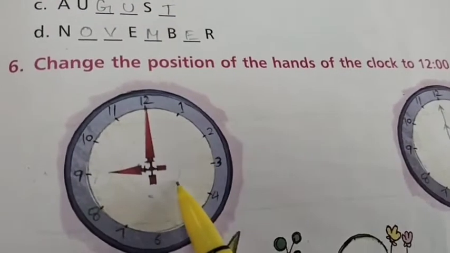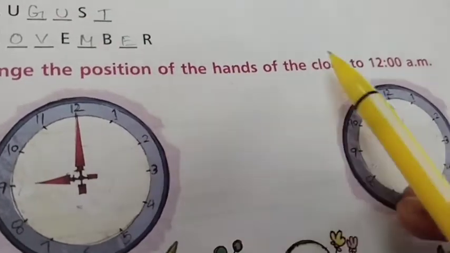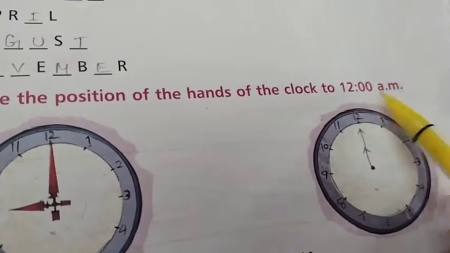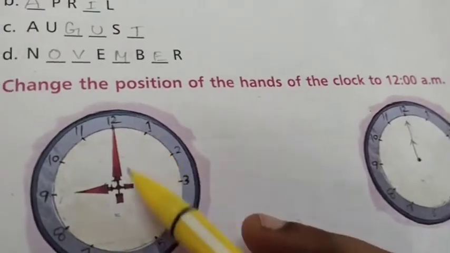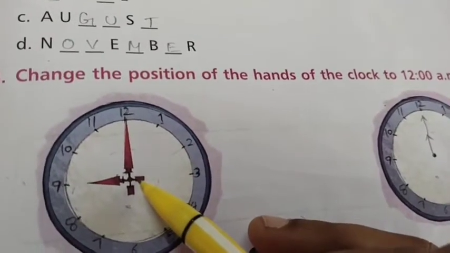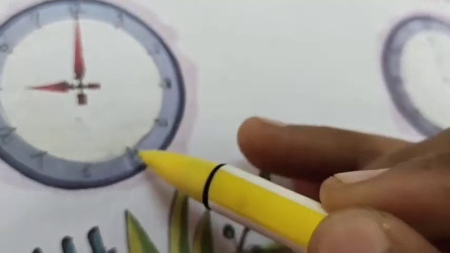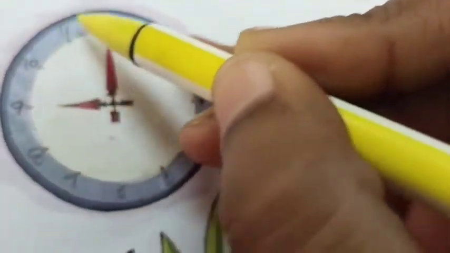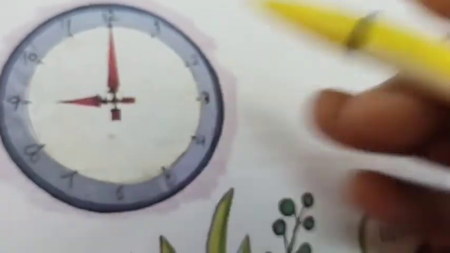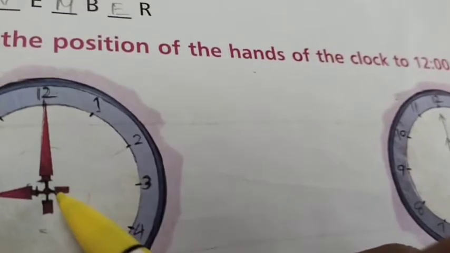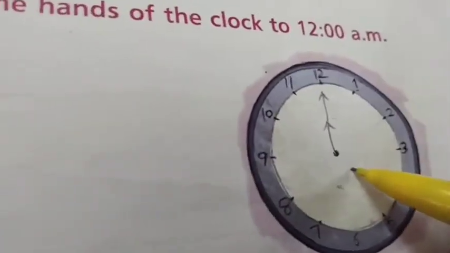We have to change the position of the hands of the clock to 12 a.m. Here 9 is given, isn't it? You have to put the numbers in the places: 1, 2, 3, 4, 5, 6, 7, 8, 9, 10, 11, 12. So here 9. Now we are going to change the 9 to 12. You have to do it like this.